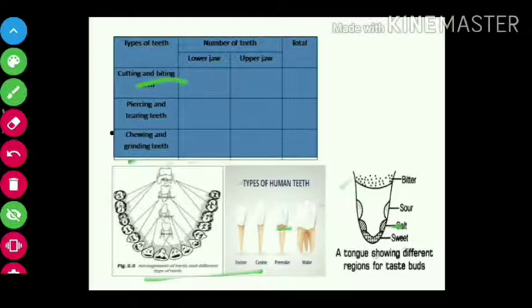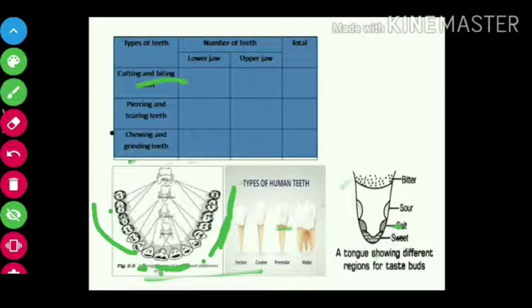Here I have given a picture of the arrangement of different teeth, which is given in the book also. In the PDF you can find it. So we have incisor, canine, premolar, molar. Four types of teeth are there. Cutting and biting teeth are incisors, which are present in the front. Then piercing and tearing teeth are present on the side, the canine teeth. Then chewing and grinding teeth are premolars and molars. Like this teeth are present.